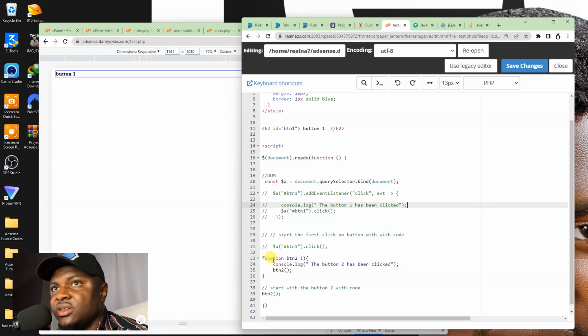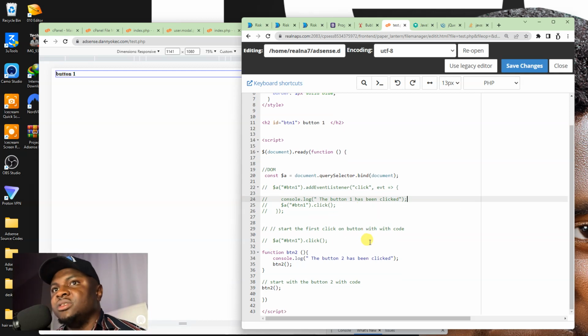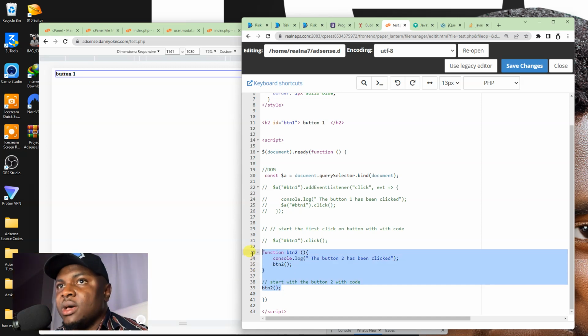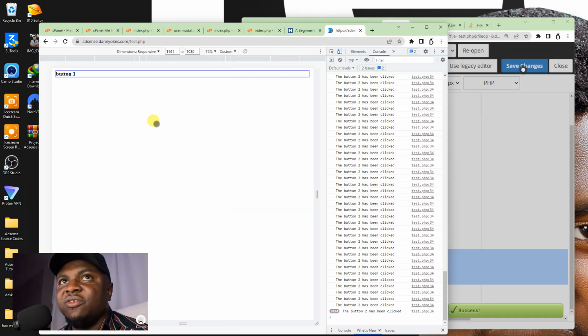You get the point. Let me stop it before my computer starts running hot. But what I'm trying to say is, while it says this button has been clicked, it will call itself again, and continuously, over and over again. Now I'm going to comment this function, and I can hear my computer fans already.